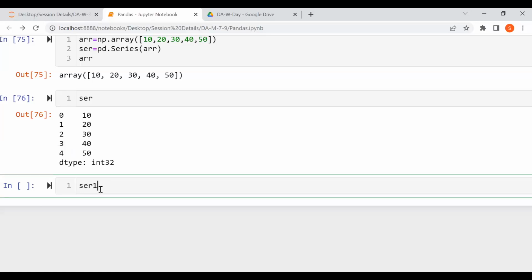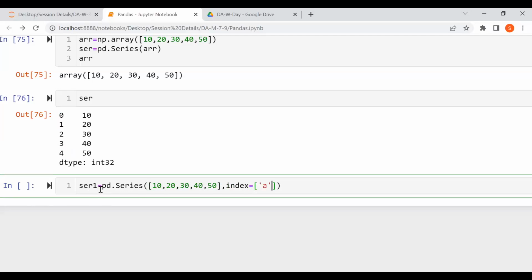Give the series name, that is compulsory, pd.Series. Now again the same rule follows, brackets and all. Rules are not changed. I'm giving the values. After that, index will be the parameter, equal to whatever you give as the index, that will change the label. If you have 5 values, give 5.